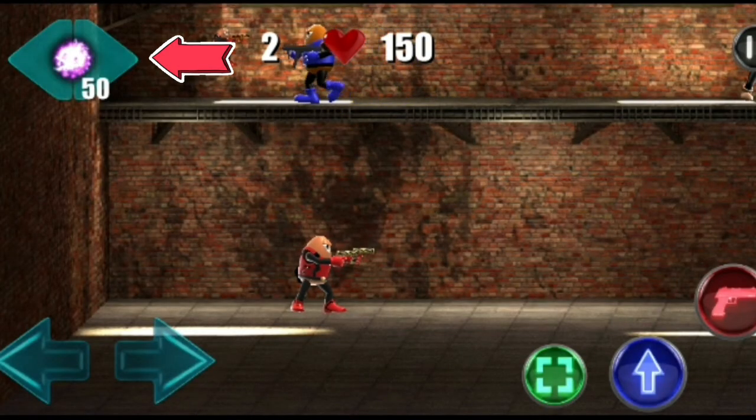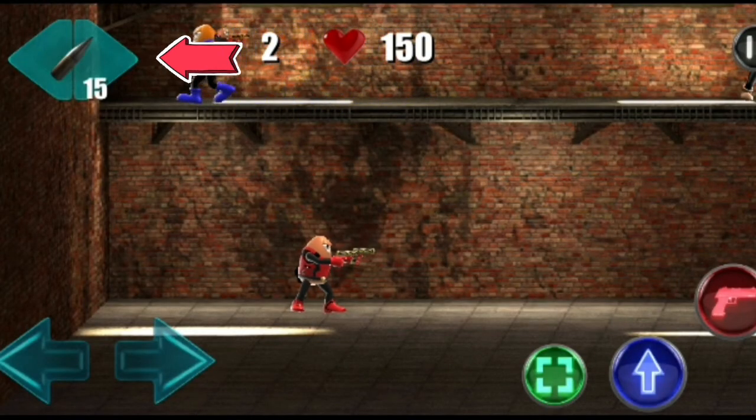Okay, so looking at the ammos, you can see that we now have different types of the ammos. So we are good to go.